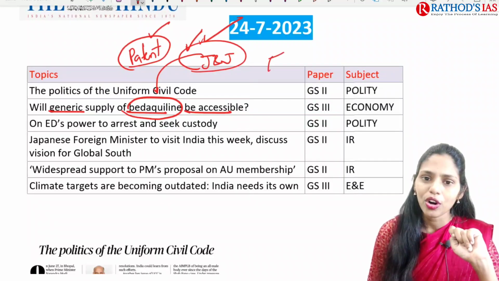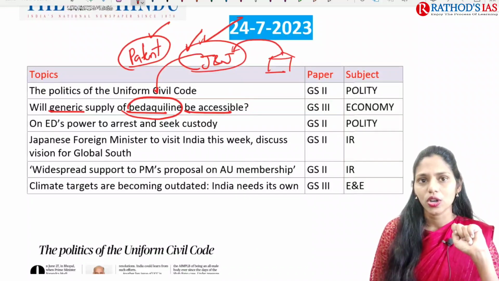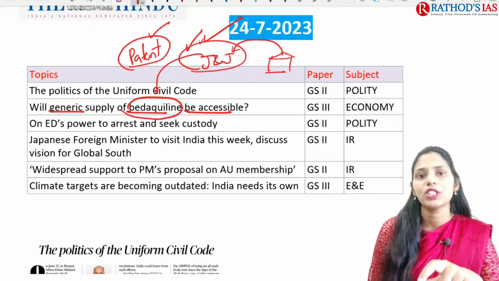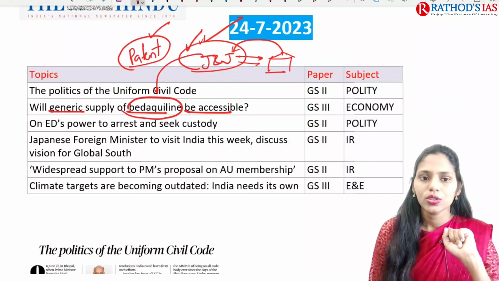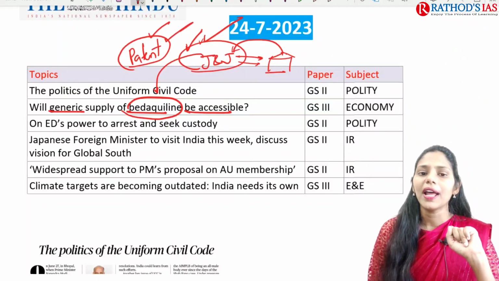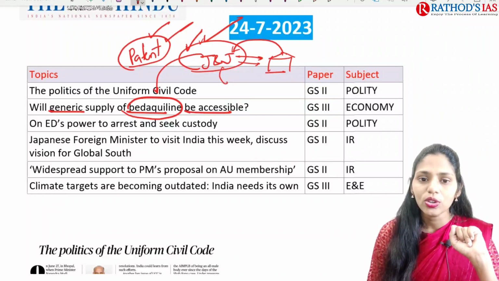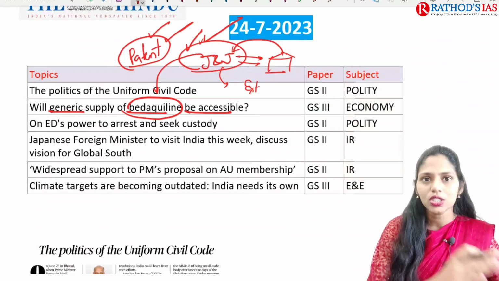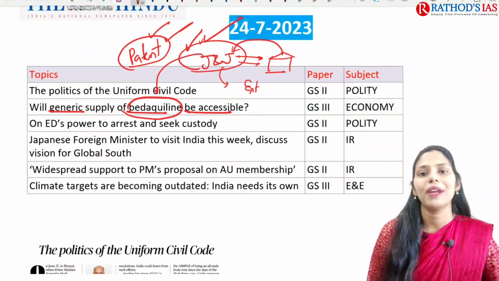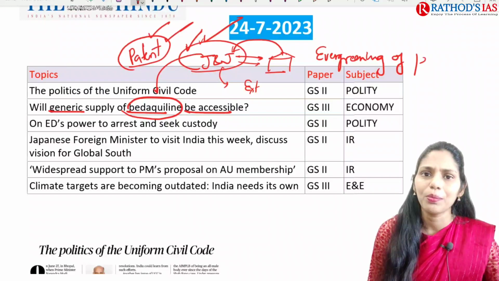If any company wants to produce the same product, bedaquiline, it needs to take permission from Johnson & Johnson and pay a lump sum amount to Johnson & Johnson, and then it can take the right to produce it. So this is the concept of a patent. But what happened is that the patent for bedaquiline is going to end soon. Because of this, the company wants to come up with an extension of the patent for a further 10 years. This concept is called evergreening of patents. This is a very important concept.